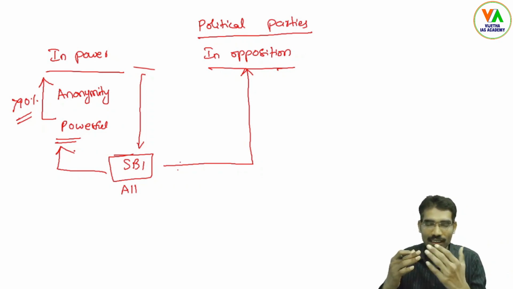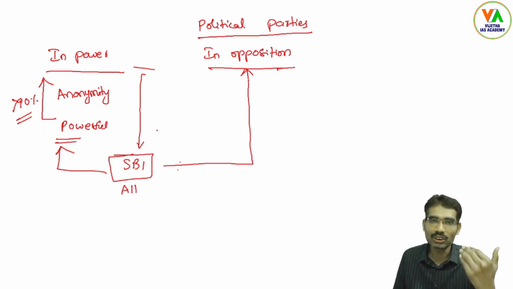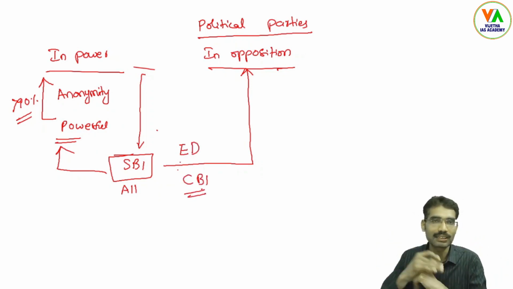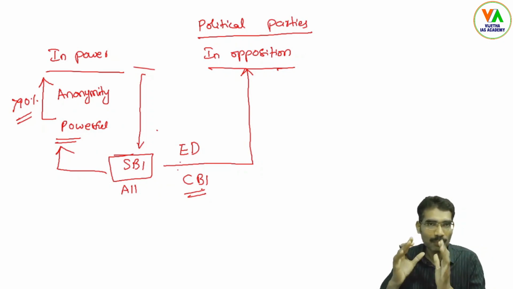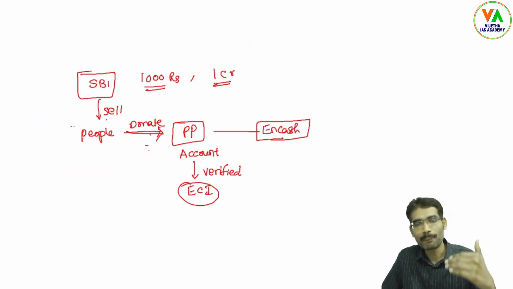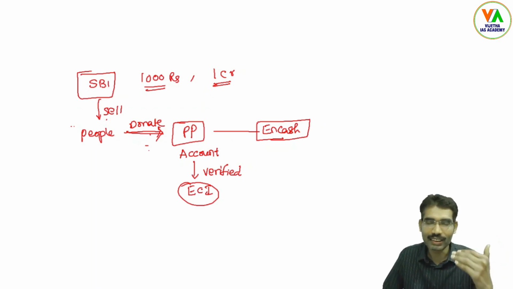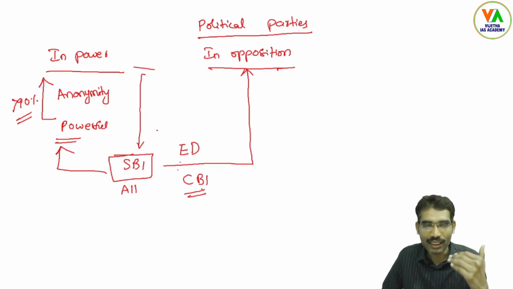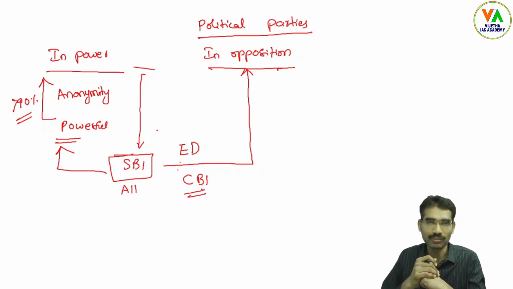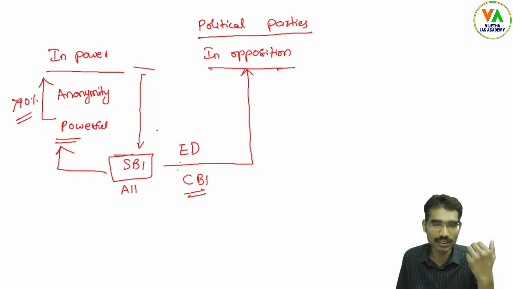So there is a chance that those who donated to the opposition may face Enforcement Directorate or CBI raids. So this is how the electoral bond scheme, on one hand, ensures transparency, because election funds can come to the political parties through a proper banking channel, but on the other hand, in the implementation, it can be known who is supporting the party in power and who is in opposition. So there is a possibility of vendetta politics in the case of the electoral bond scheme.